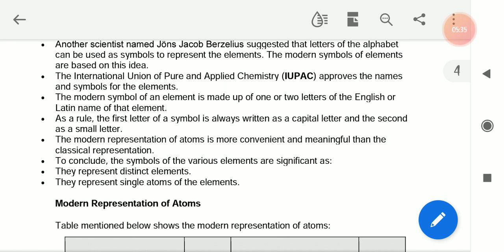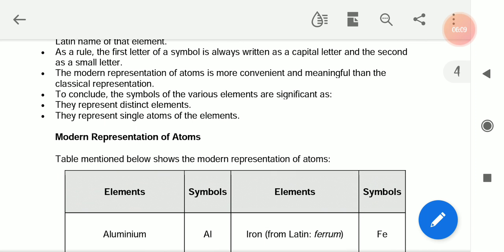Okay, now the International Union of Pure and Applied Chemistry, IUPAC, approves the names and symbols of the elements. The modern symbol of an element is made up of one or two letters of the English or Latin name of that element. As a rule, the first letter of the symbol is always written as a capital letter and the second as a small letter. The modern representation of atom is more convenient and meaningful. To conclude, the symbols of the various elements are significant as they represent distinct elements, they represent single atoms of the elements. Okay, modern representation.